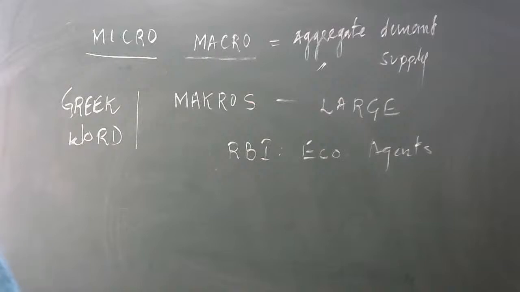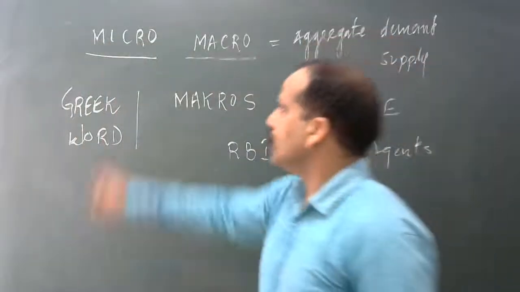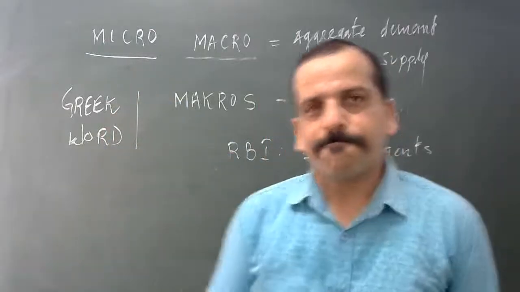Next point, degree of aggregation. Now, degree of aggregation in microeconomics.